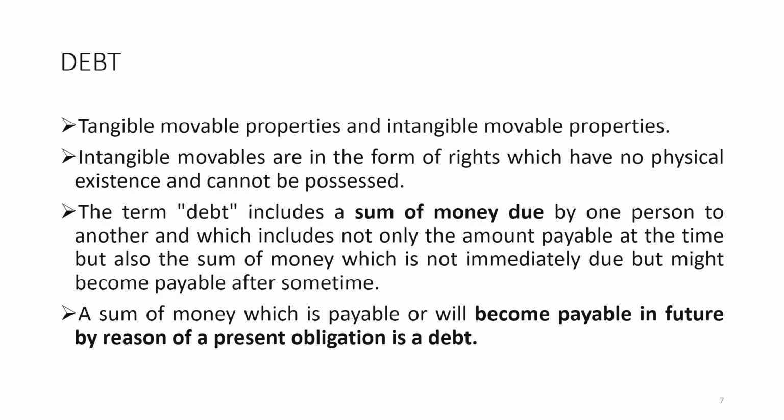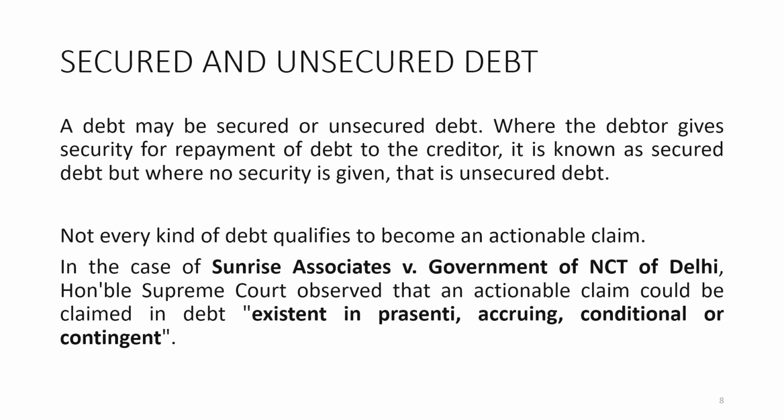Payable in future by reason of a present obligation. That means this future claim or this debt is due to the existence of a present obligation. There must be an obligation at the present time, and the debt may fall due in the future. So a sum of money which is payable or will become payable in future is also a kind of debt here. Then, secured and unsecured debt.